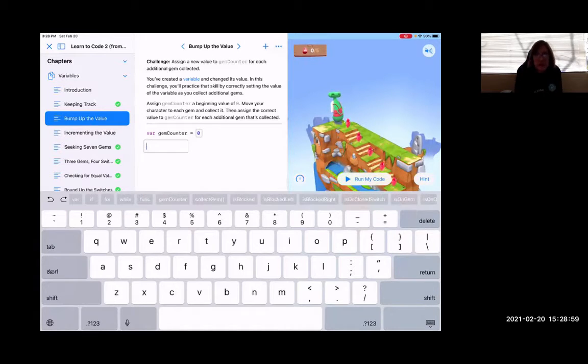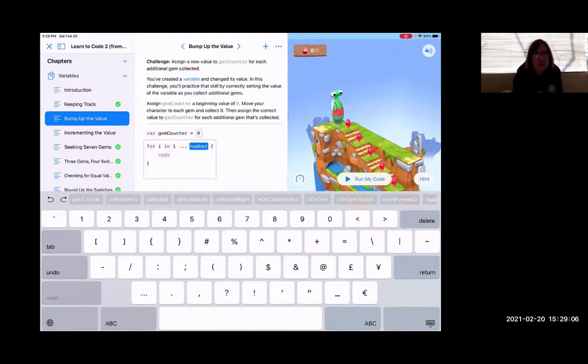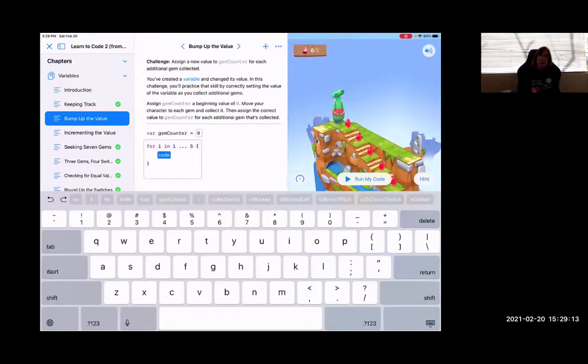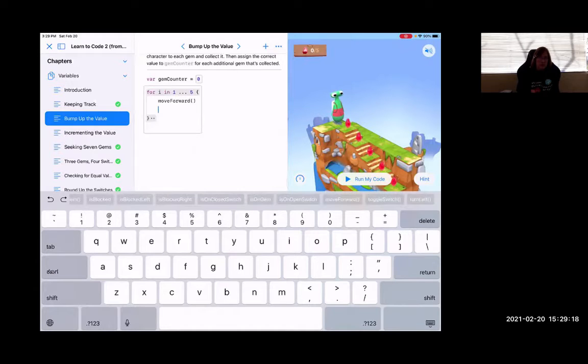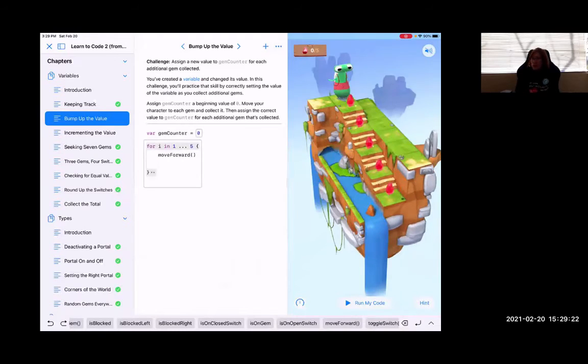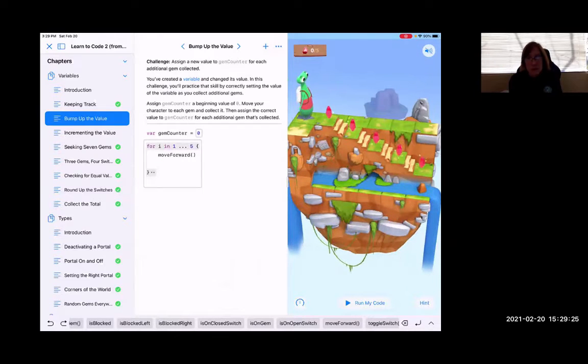Now, after we have set up and initialized our variable, we know that the best thing is to enter a cycle for. So for I in 1 through 5, we're gonna move forward. So let's find that command. We move forward and we're going, as we look through the pattern in this, hopper needs to move forward and collect the gem 5 times. So we're gonna collect the gem, and let's find that.